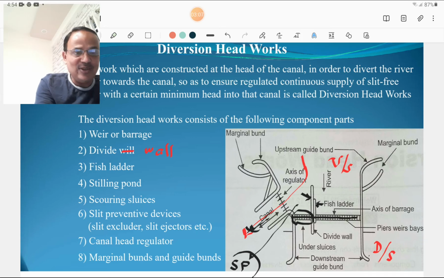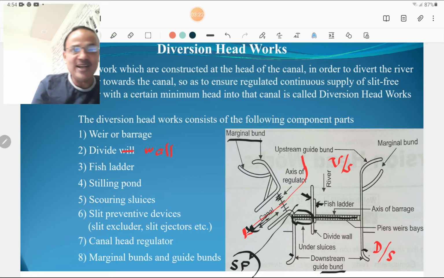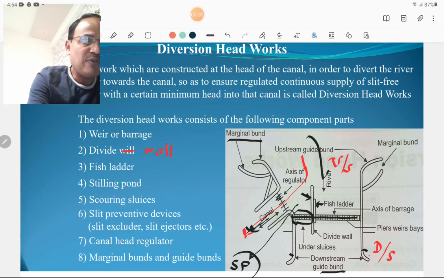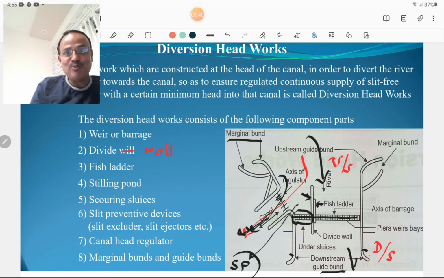Then the canal head regulator is provided here, that is the axis of regulation, and this is the canal head regulation works. And marginal bunds, which are provided on the upstream side, and guide bunds, which are provided on the downstream side. These are earthen embankments which are provided to maintain the canal water and river water, and such bunds are termed marginal bunds and guide bunds. So if the river is flowing from this direction to this direction and canal water is flowing like that, then such an arrangement which is used to maintain the flow of water in the canal is termed a diversion headwork.